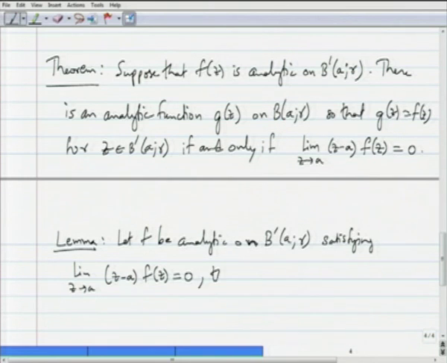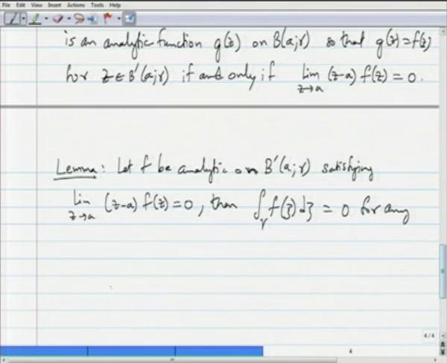Then the integration over gamma of f of zeta d zeta is equal to 0 for any simple closed curve gamma in B prime of A R.